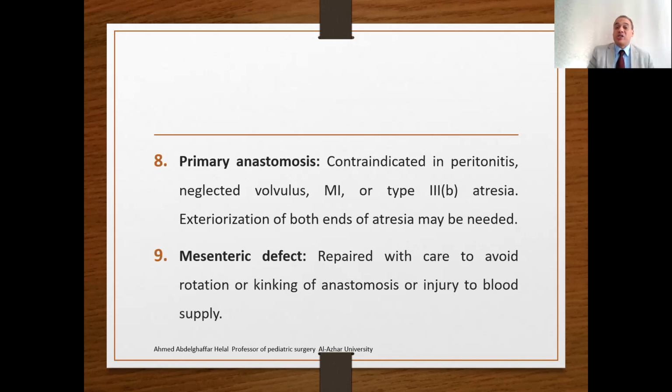Primary anastomosis is contraindicated in the presence of peritonitis, neglected volvulus, or in some cases of type 3 atresia, type 3b atresia. So externalization of both ends or performing a stoma may be needed in a limited number of cases. However, the general rule is a primary anastomosis. The mesenteric defect must be repaired with care to avoid rotating or kinking the anastomosis or injuring the blood supply. So please inspect all the bowel.